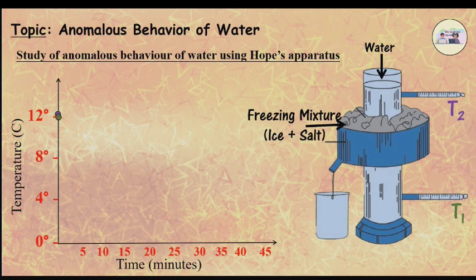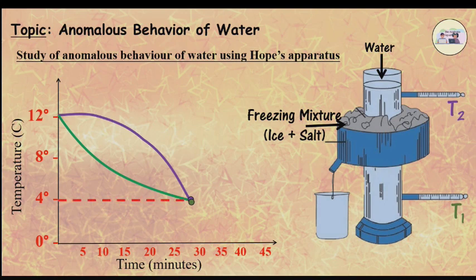However, as time passes, temperature T1 of the water in the lower part of the cylinder decreases fast, while temperature T2 of water in the upper part of the cylinder decreases comparatively slowly. Once temperature T1 of the lower part reaches 4 degrees Celsius, it remains almost stable at that temperature.